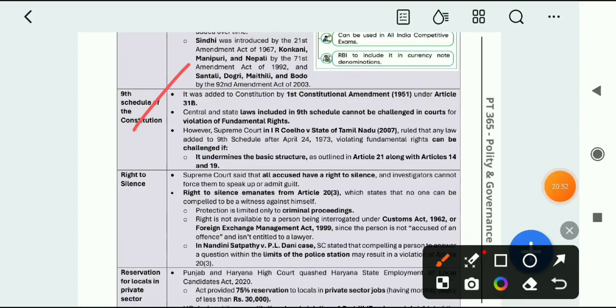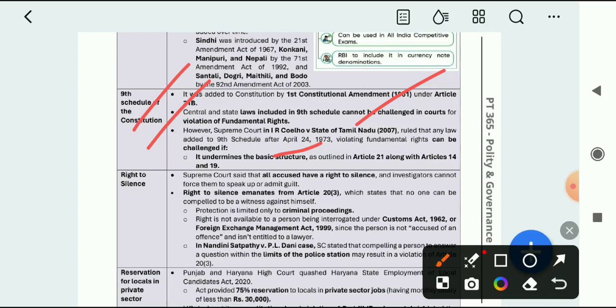Next is the 9th Schedule of the Constitution. You know that it was added to the Constitution by the First Constitutional Amendment under Article 31B. Central and state laws included in the 9th Schedule cannot be challenged in court for violation of fundamental rights. So there was the I.R. Coelho case versus State of Tamil Nadu, 2007, where it was held that laws violating fundamental rights can be challenged.